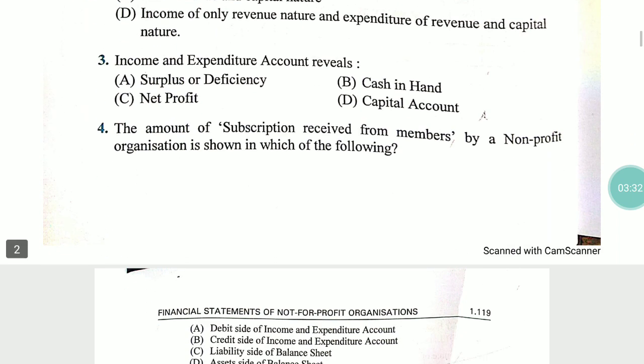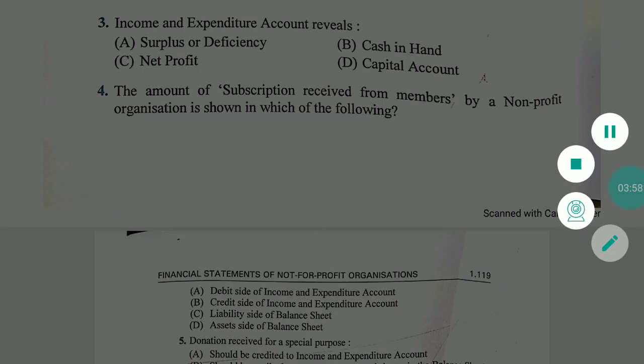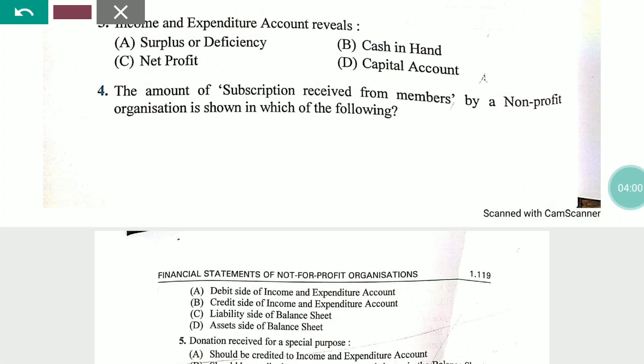Now we have the fourth question. The amount of subscription received from the member by a not-for-profit organization is shown in which of the following. So first we have to understand the subscription. Subscription is like a chanda, and it is income for a company, and it is shown on the credit side of the income expenditure account. So this is income for a company, so it is always shown on the credit side.